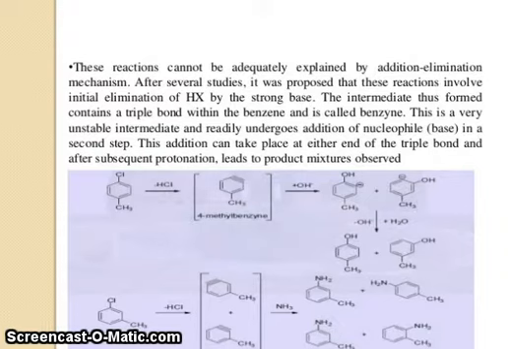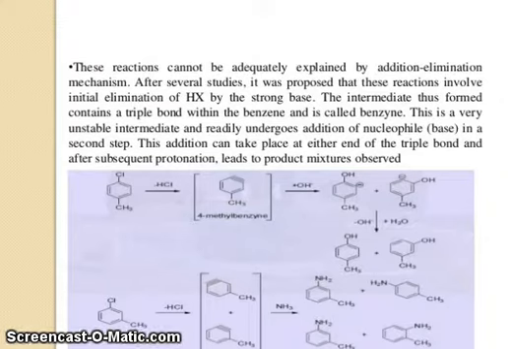After several studies, it was proposed that these reactions involve initial elimination of HX by a strong base. The intermediate thus formed contains a triple bond within the benzene ring and is called benzyne. This is a very unstable intermediate and readily undergoes addition of the nucleophile or base in a second step. This addition can take place at either end of the triple bond, and after subsequent protonation leads to a product mixture.